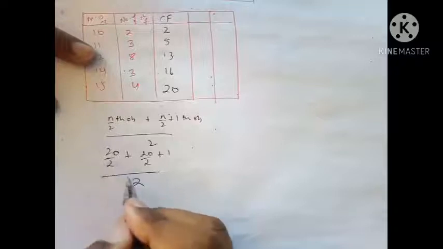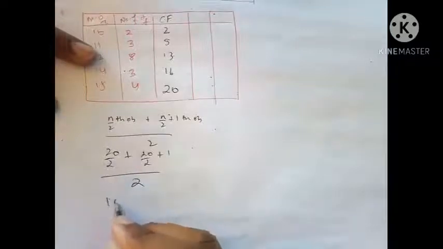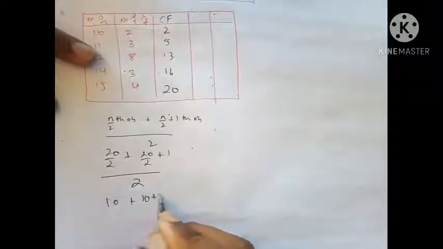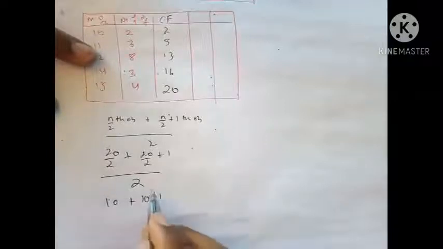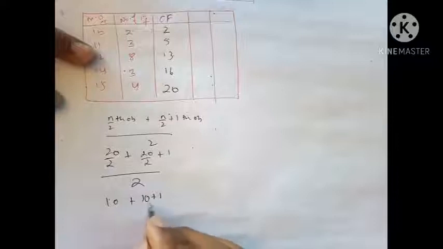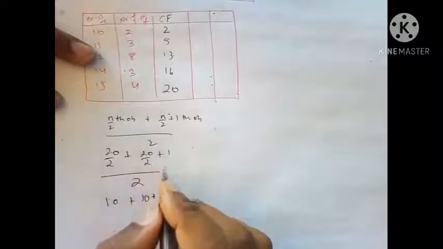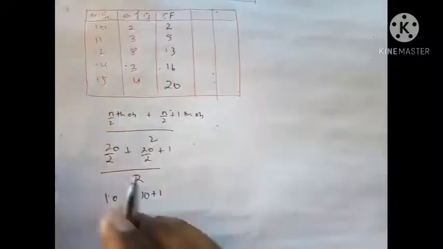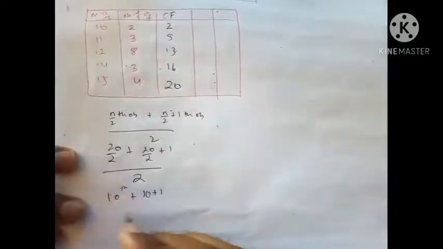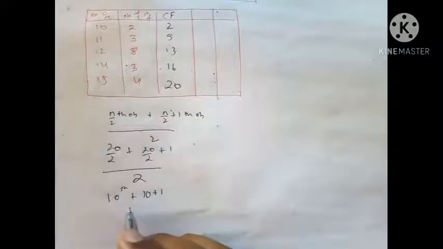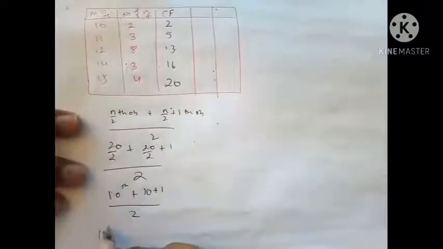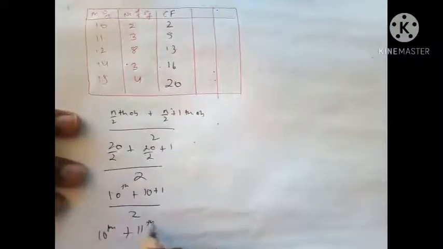So 20 over 2, that is going to be 10 plus 10 plus 1, 11. Okay, 11, and then what I'll get, 10 and plus 2. Yes, so it's 10th observation and 11th observation upon 2. So 10th observation plus 11th observation upon 2.